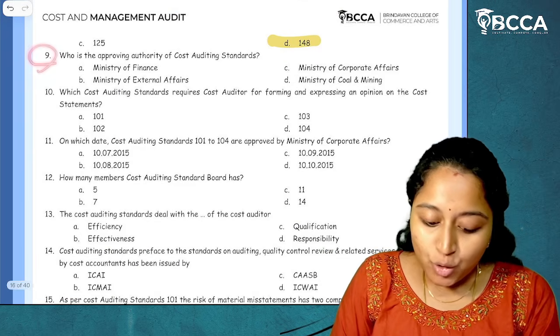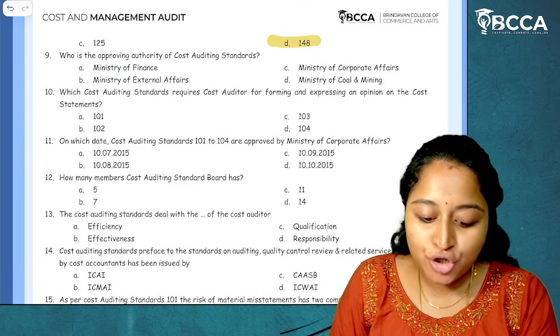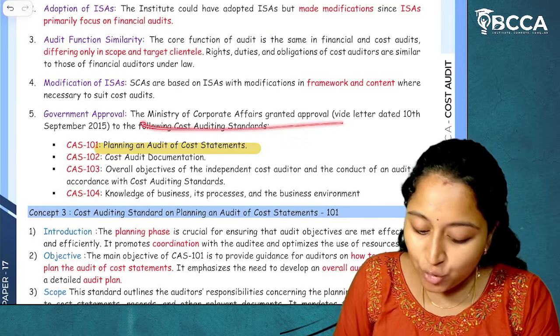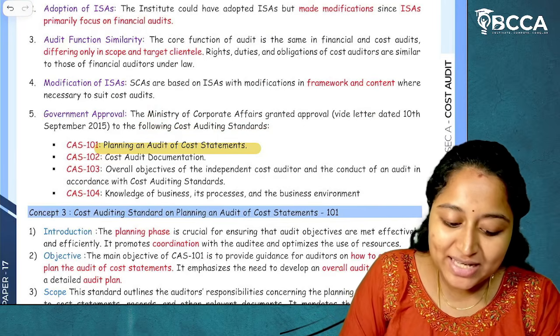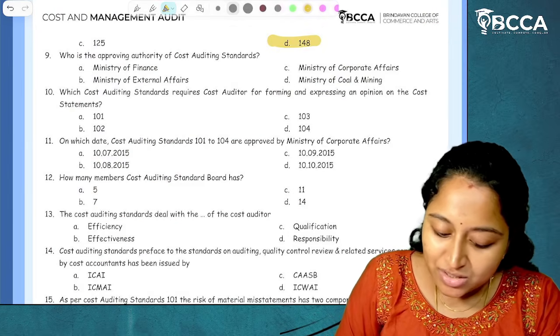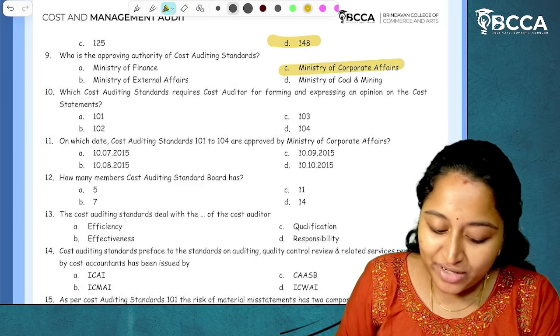Then question number 9. Who is approving authority of cost auditing standards? As I have told, Ministry of Corporate Affairs has granted the approval. So the answer is Ministry of Corporate Affairs.